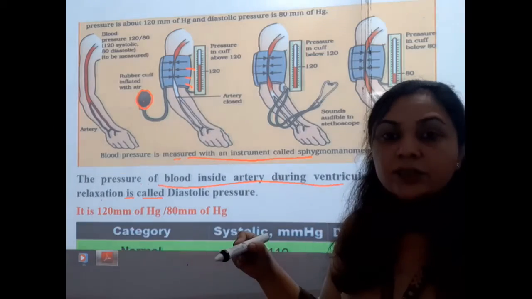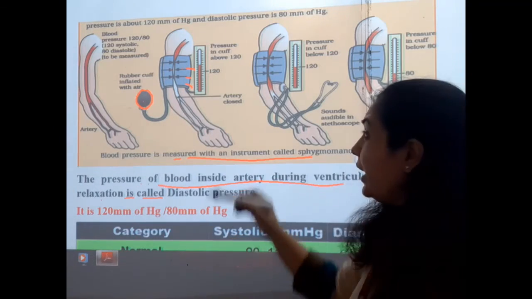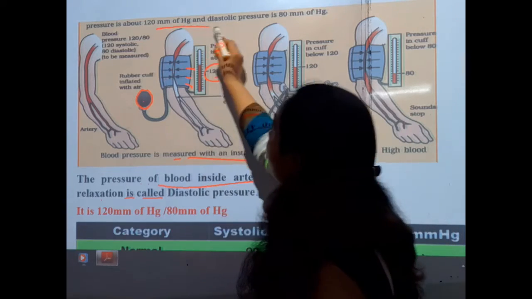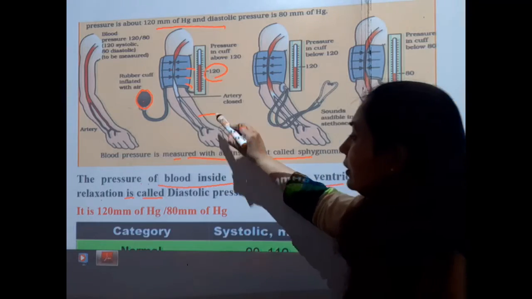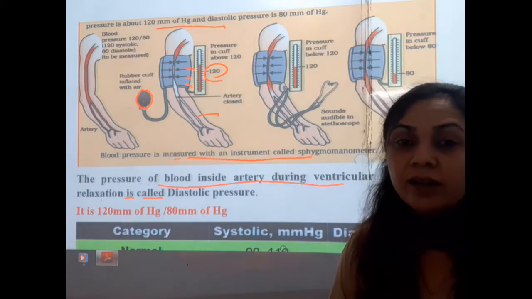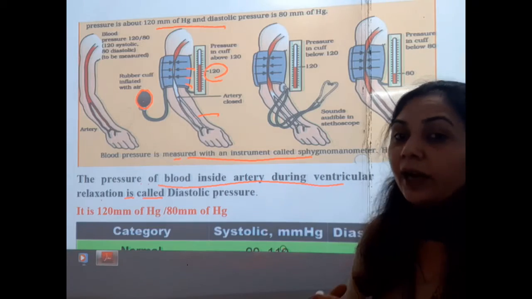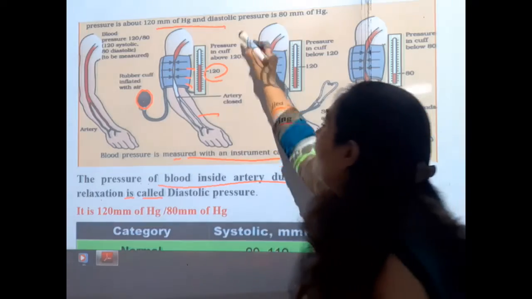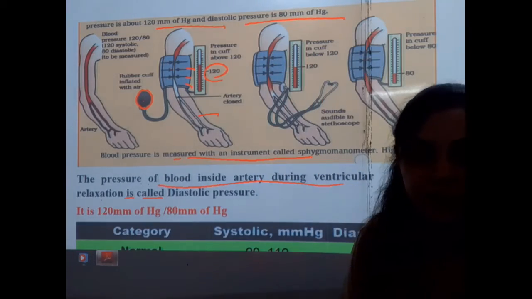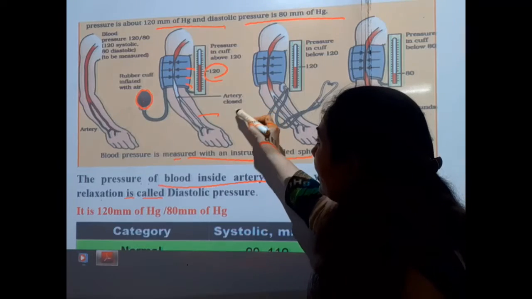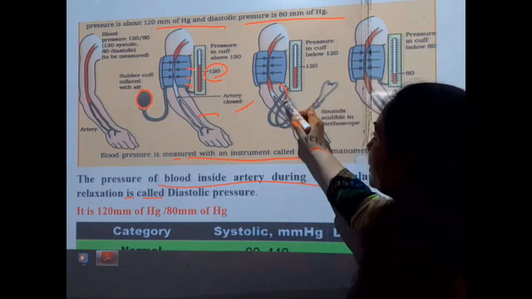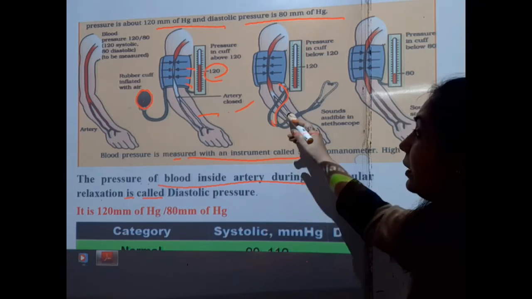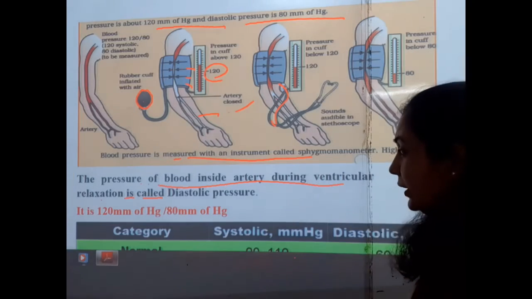The first sound here is the lub, and that is the systolic pressure, which is about 120 mmHg. And the second sound, which we can say is the relaxation of the artery, we hear as the dub, and that is the diastolic pressure, which is about 80 mmHg. So that is the instrument with which we can measure the blood pressure inside our body.